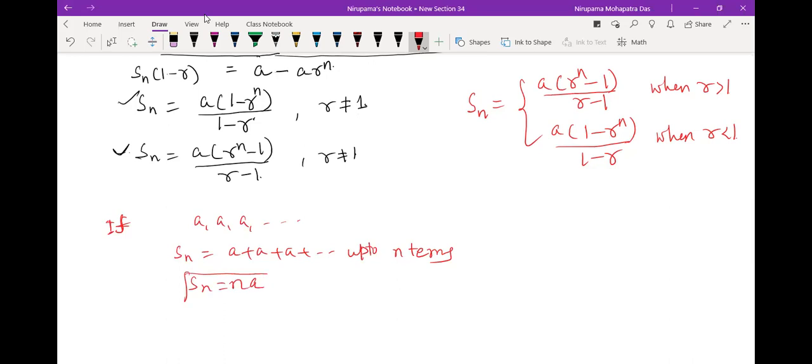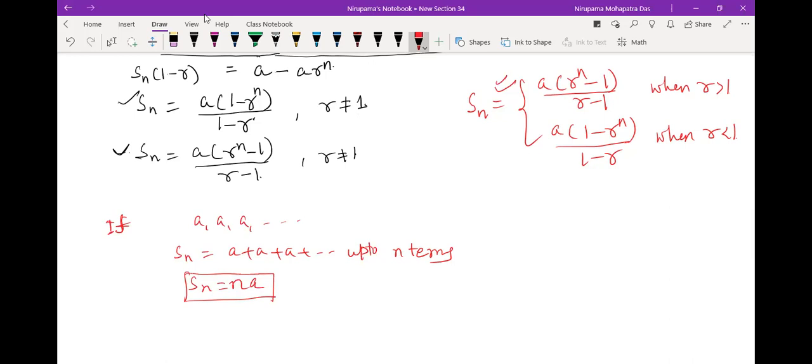So basically we cannot apply this formula. Okay, so whenever we write Sn equal to a into r to the power n minus 1 by r minus 1 when r greater than 1, and a into 1 minus r to the power n by 1 minus r when r less than 1, here we do not consider r equal to 1, because if r equal to 1, this formula will not be valid. Okay.